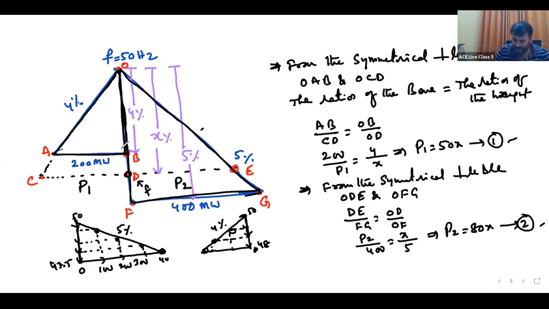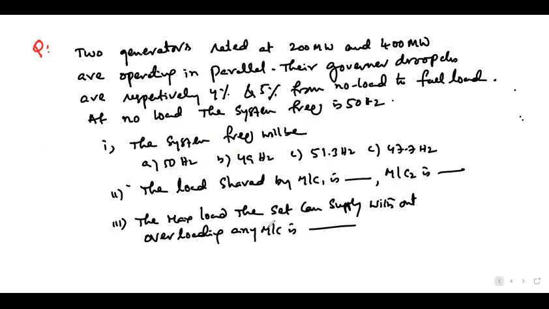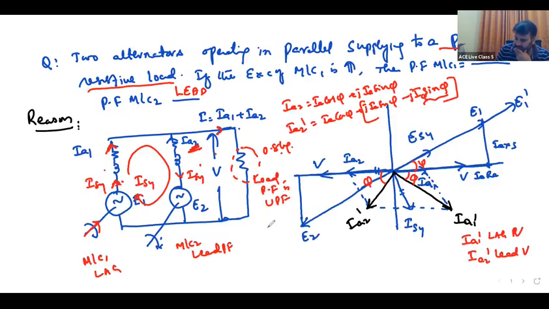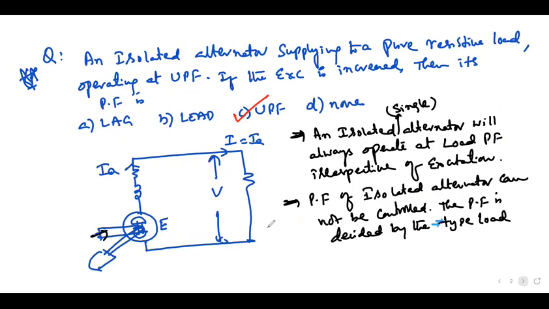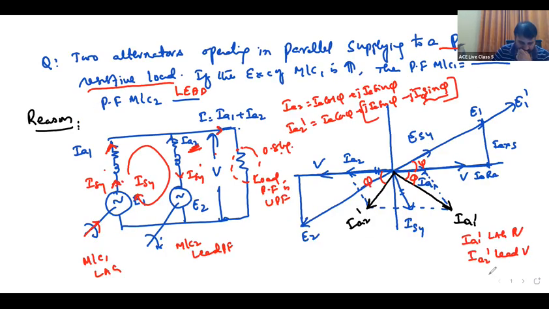The numerical on parallel operation of alternators with resistive load. The previous one, that phasor diagram. I didn't understand it.